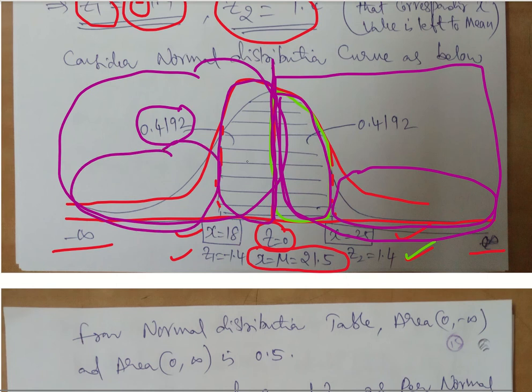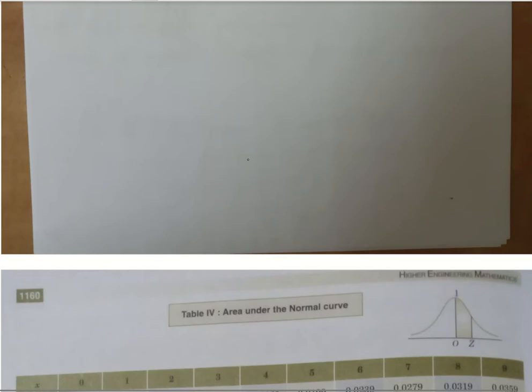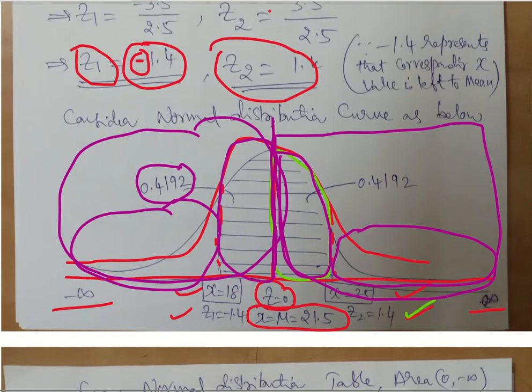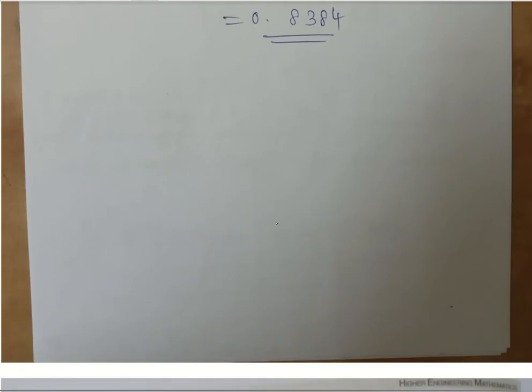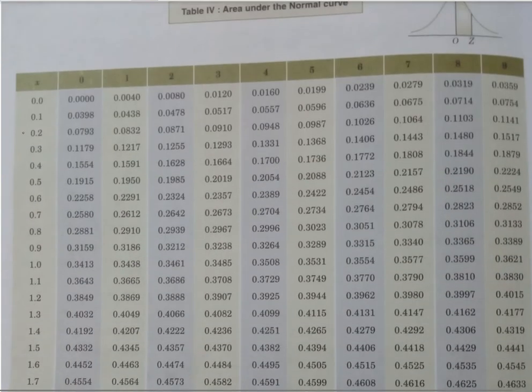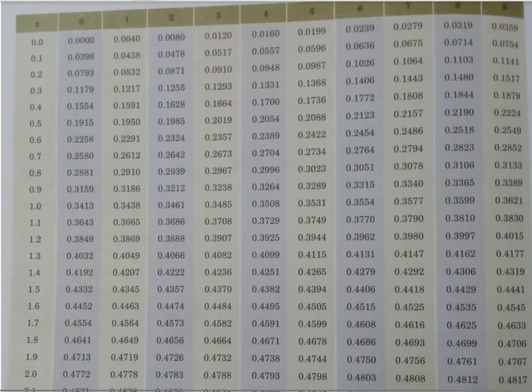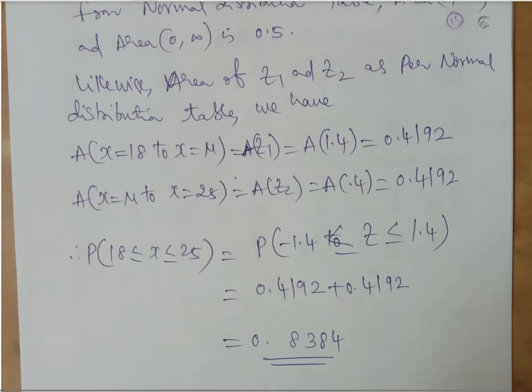So how did you get this 0.4192? Let me take you to the table. So what is the value we are talking about? 1.4. Z1 is 1.4. So in this, look at the value of x. 1 we have, 1.1, 1.2, 1.3, 1.4, like that. If you see 1.4, what is the value we have corresponding to this now? 0.4192. This is what it is.